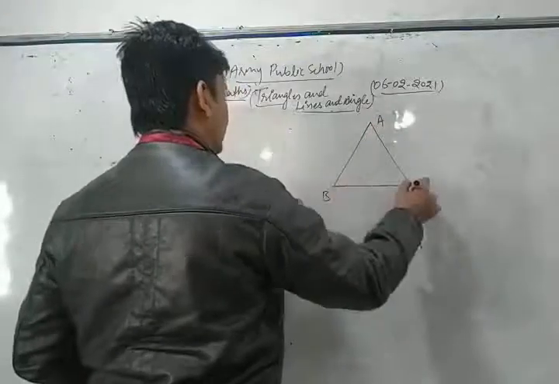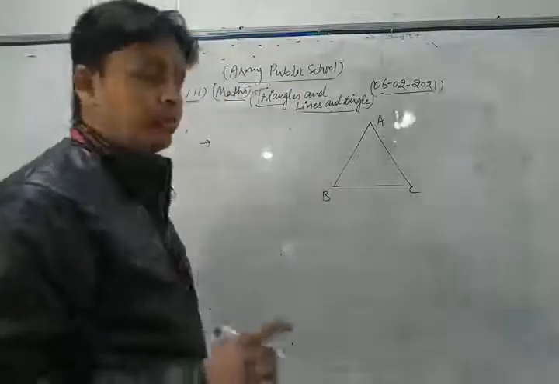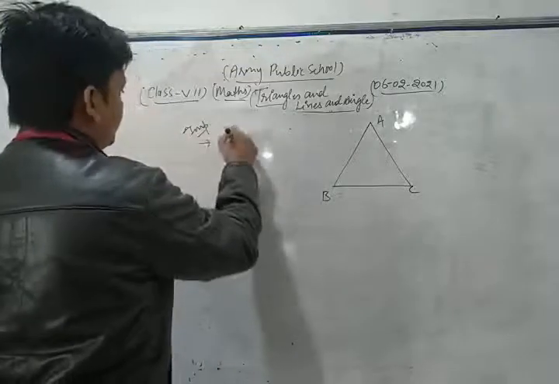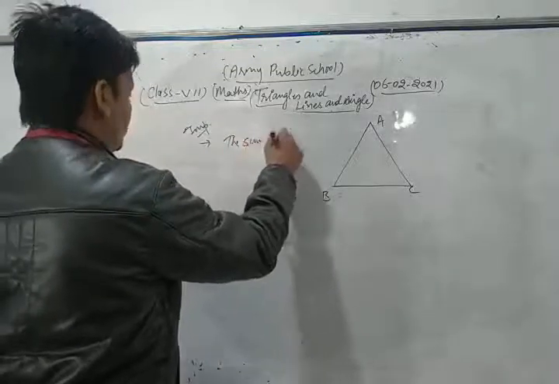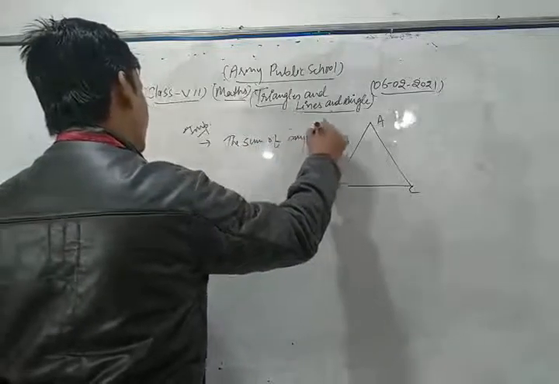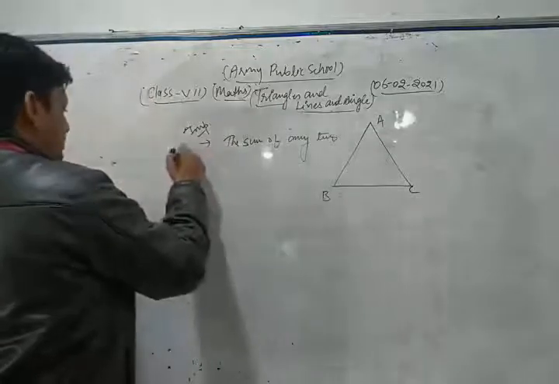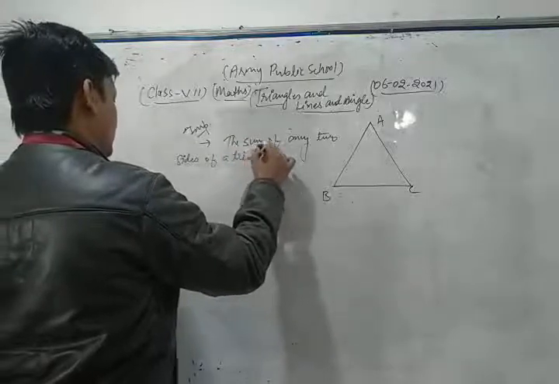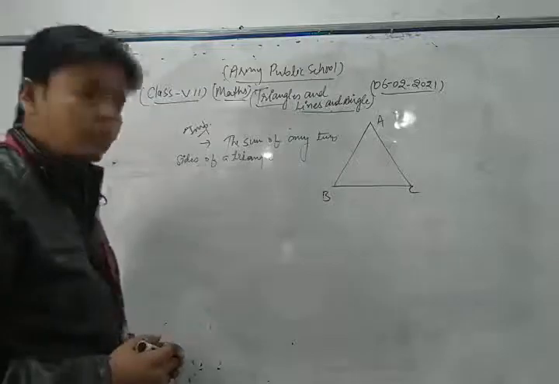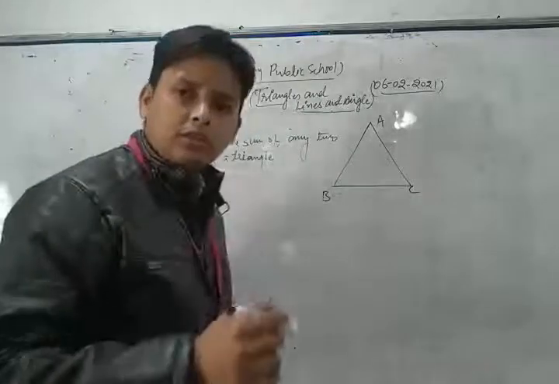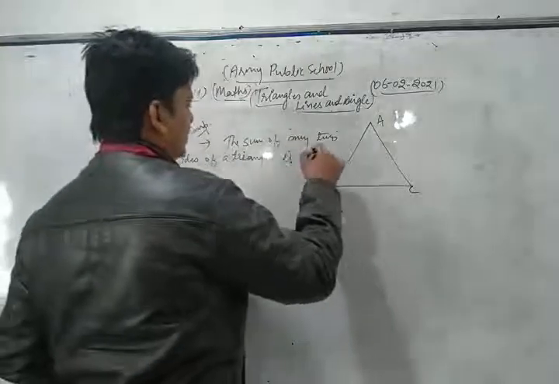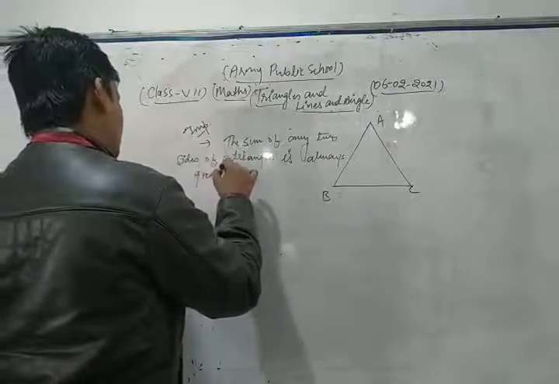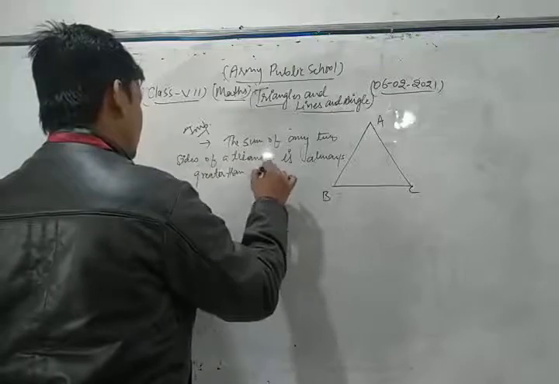Here first of all we draw a triangle ABC. Let's see a very important property related to triangles: the sum of any two sides of a triangle is always greater than its third side.